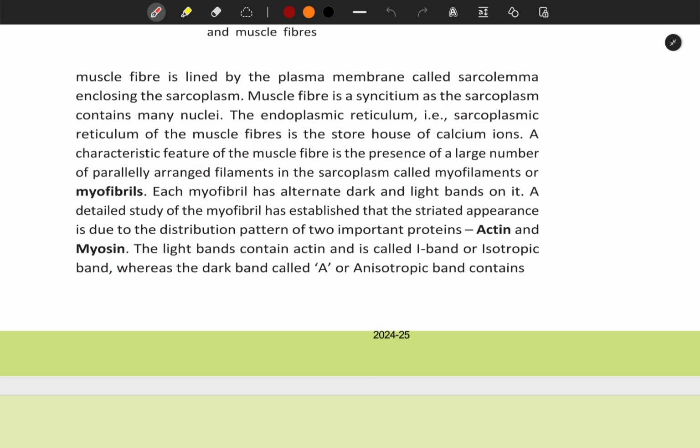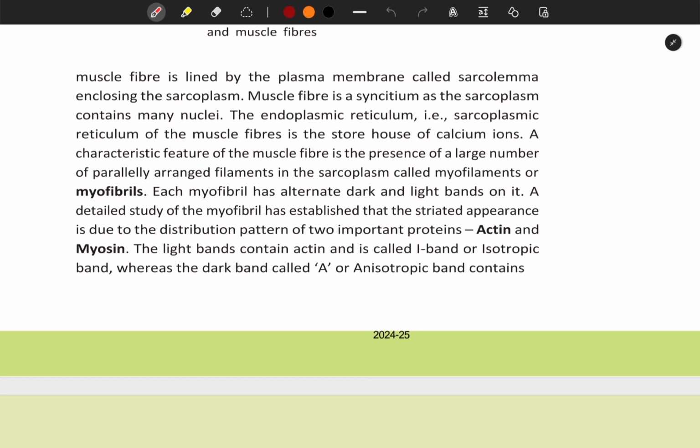The endoplasmic reticulum, that is the sarcoplasmic reticulum of the muscle fiber, is the storehouse of calcium ions. A characteristic feature of muscle fiber is the presence of a large number of parallelly arranged filaments in the sarcoplasm called myofilaments or myofibrils.